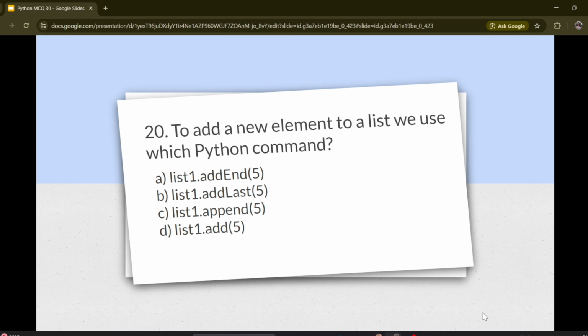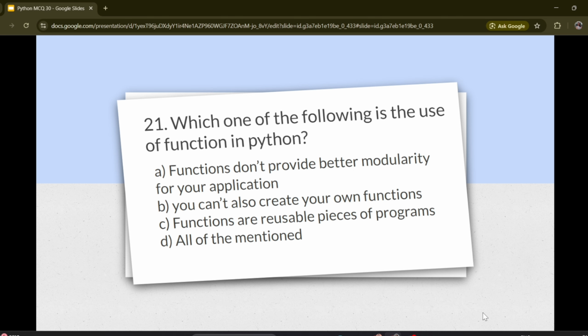Question number 20. To add a new element to a list, we use which Python command? Options are A. list1.addend(5), B. list1.addlast(5), C. list1.append(5), D. list1.add(5). Correct answer is C. list1.append(5).